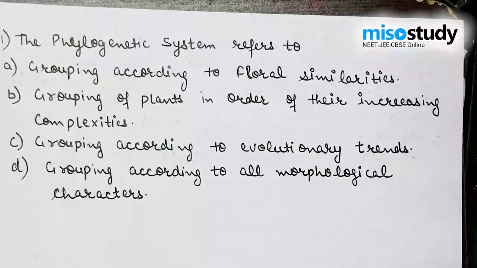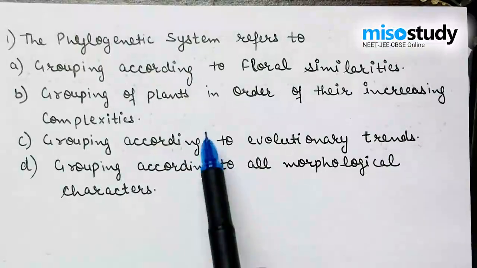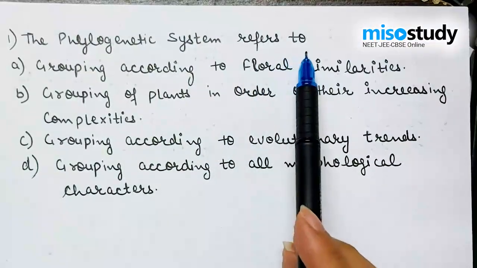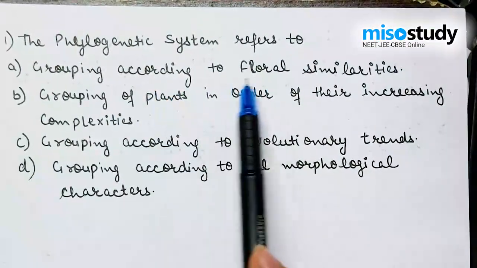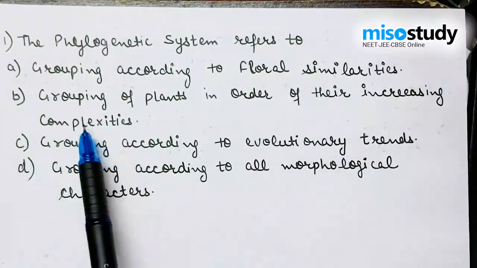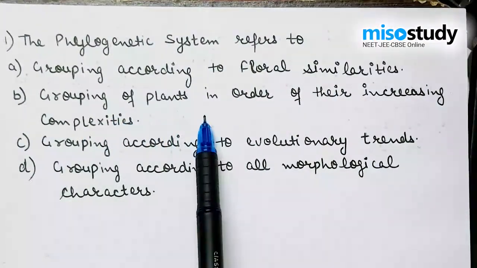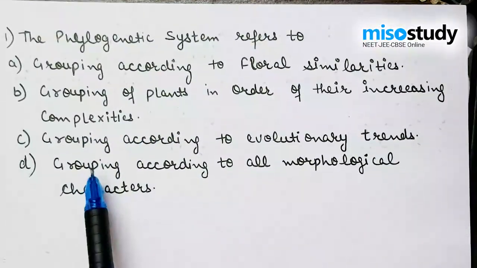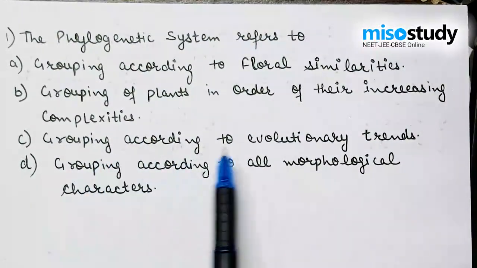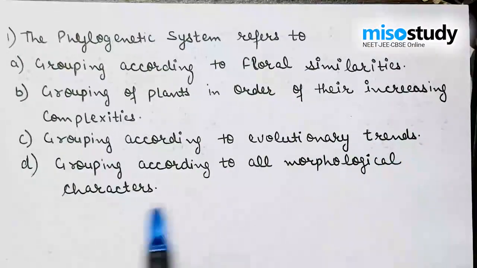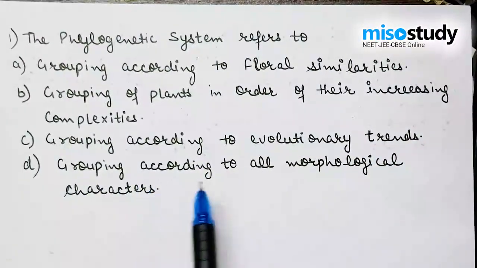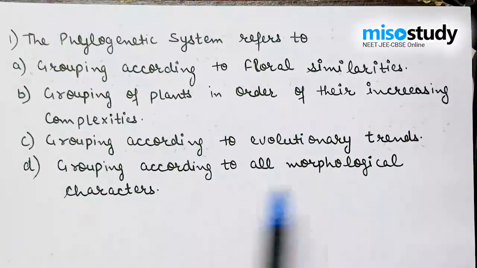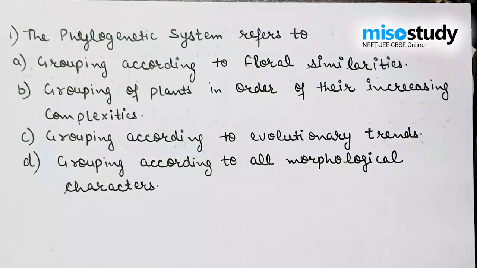The first question is: the phylogenetic system refers to grouping according to floral similarities; option B includes grouping of plants in order of their increasing complexities; option C is grouping according to evolutionary trends; and option D is grouping according to all morphological characters.